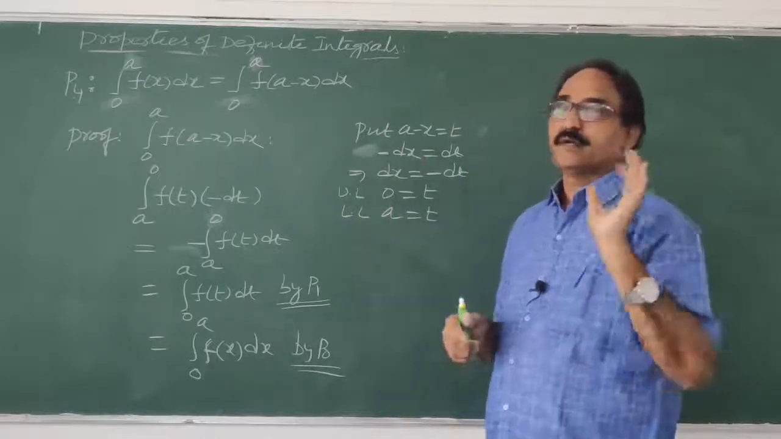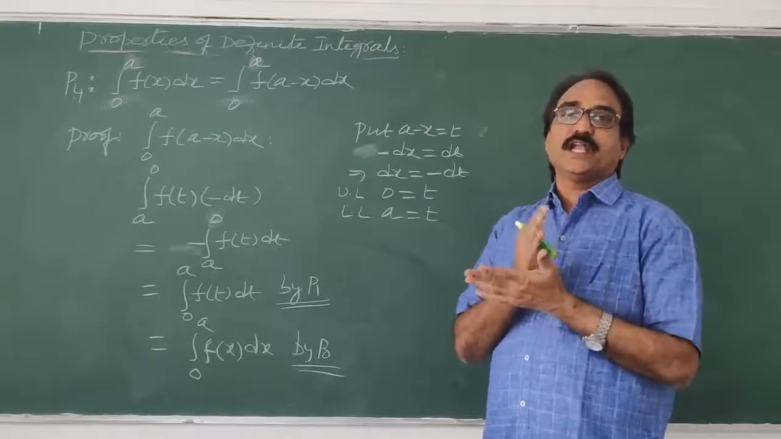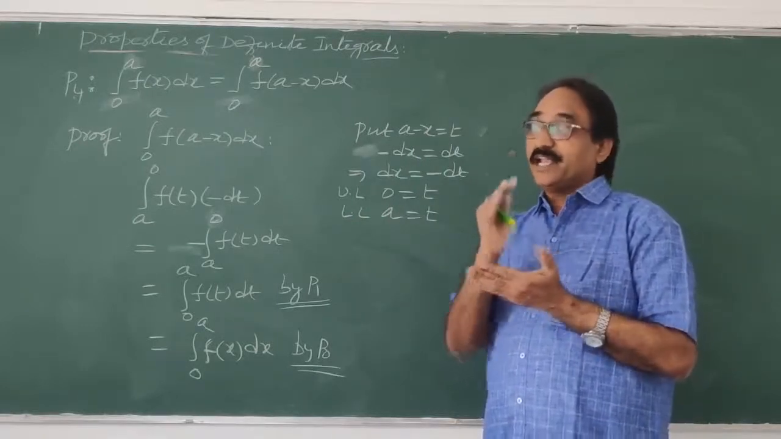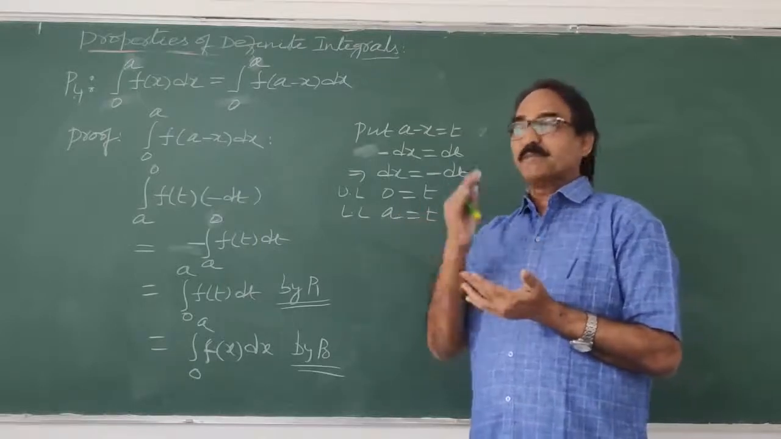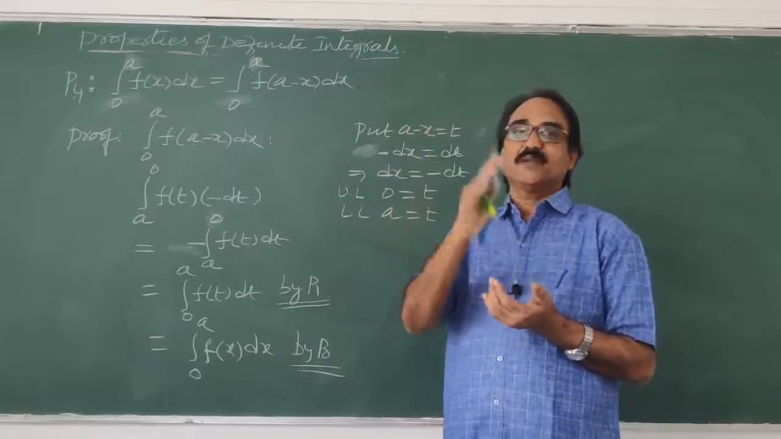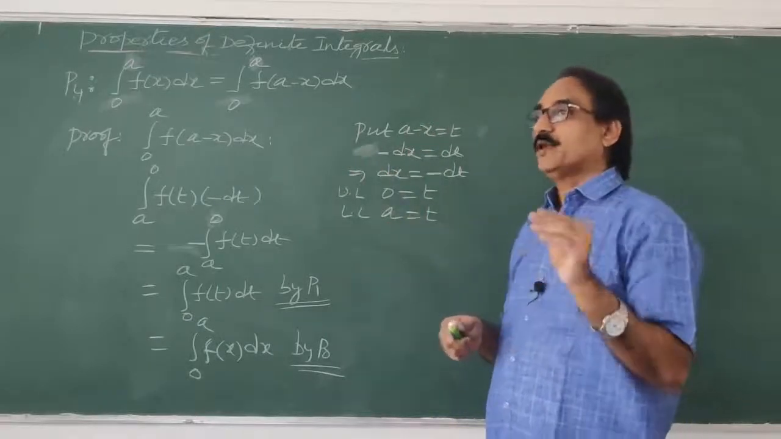Next, the third property, P2. What is P2? Integral a to b f of x dx can be written as integral a to c f of x dx plus integral c to b f of x dx, provided c lies between a and b. Very nice.